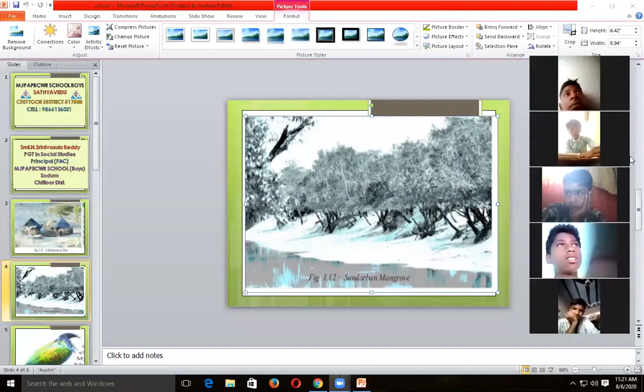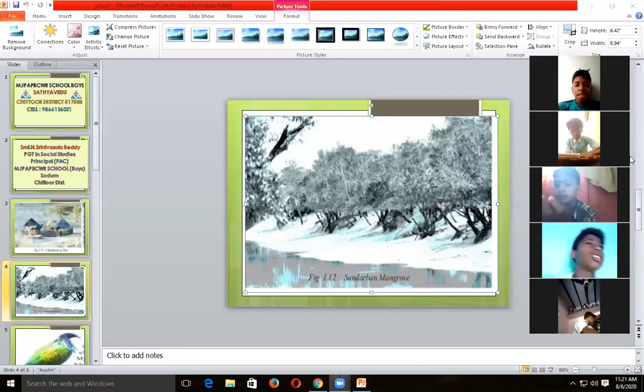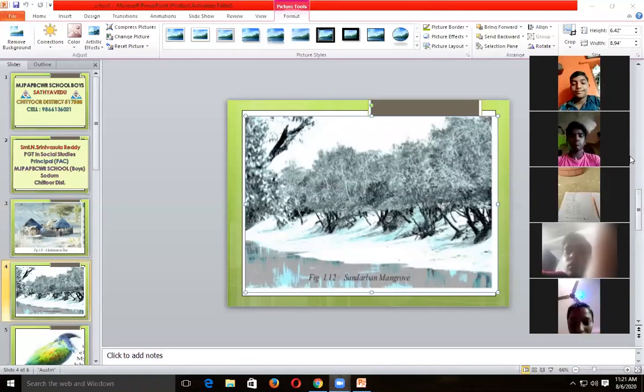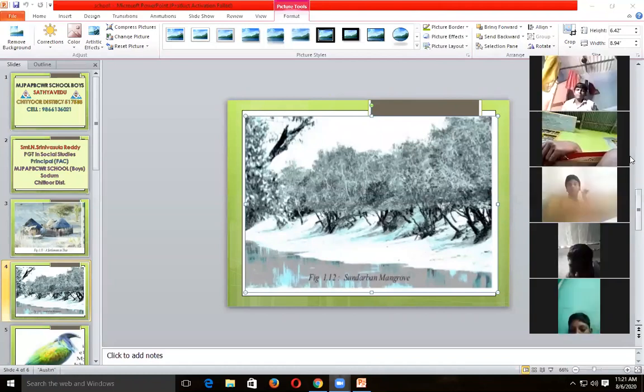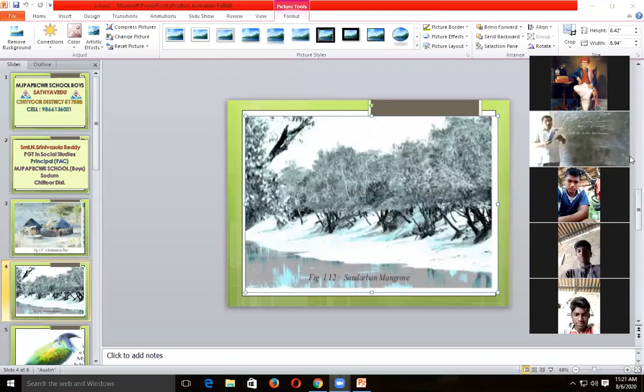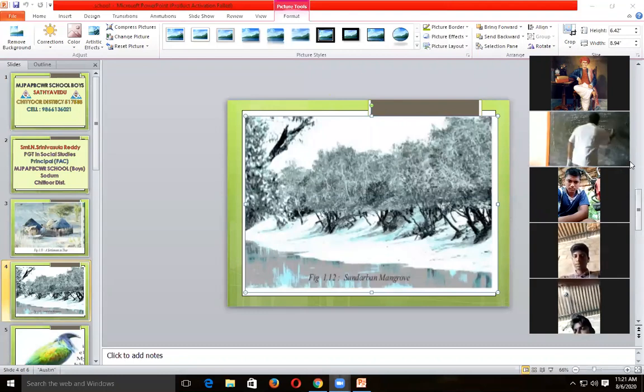To Kanyakumari. The Eastern Ghats start from Orissa, and other places we can discuss. Western Ghats we have to discuss next week.